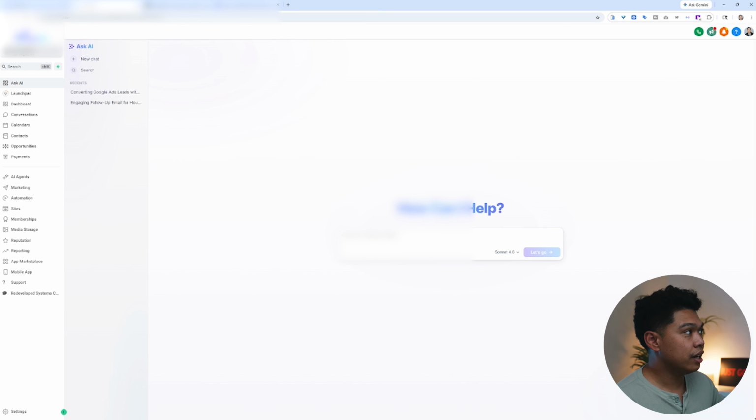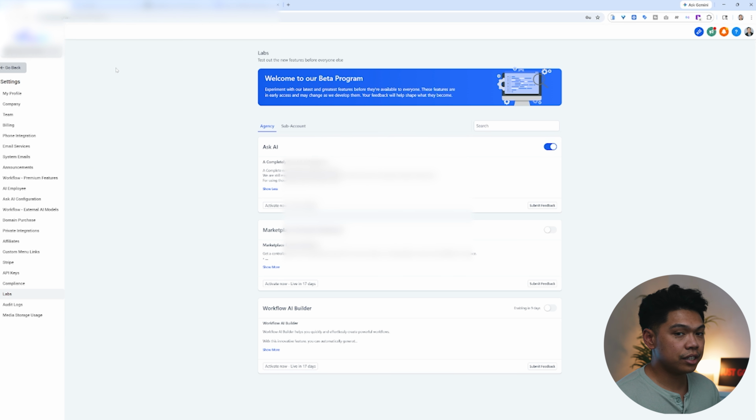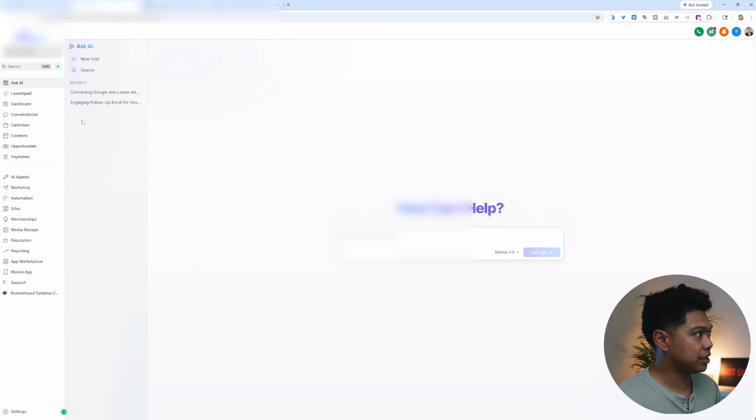That's what I love about this. They just released this, and it's such an exciting feature. If you want to activate it, you just go right here to your agency. If you have an agency, you should have access to it. If not, you go to Labs, then the Ask AI feature, and you just toggle that on. Obviously it's going to go live. This is in the labs, so once it goes live to everyone, most people will have access to it. I've been able to test a lot of the stuff in the labs area, and again, really cool. Then if you go back, you'll see it pop up right here, Ask AI. Okay, so this is how to help. I'm going to walk you through this.